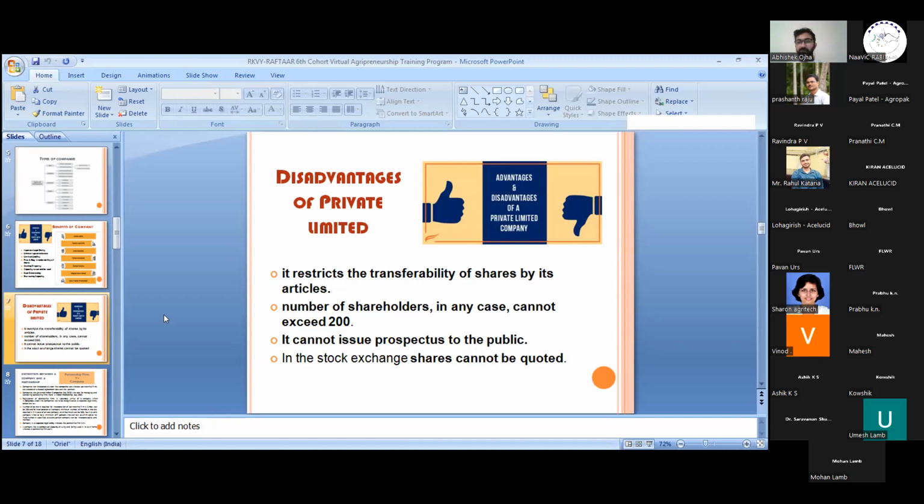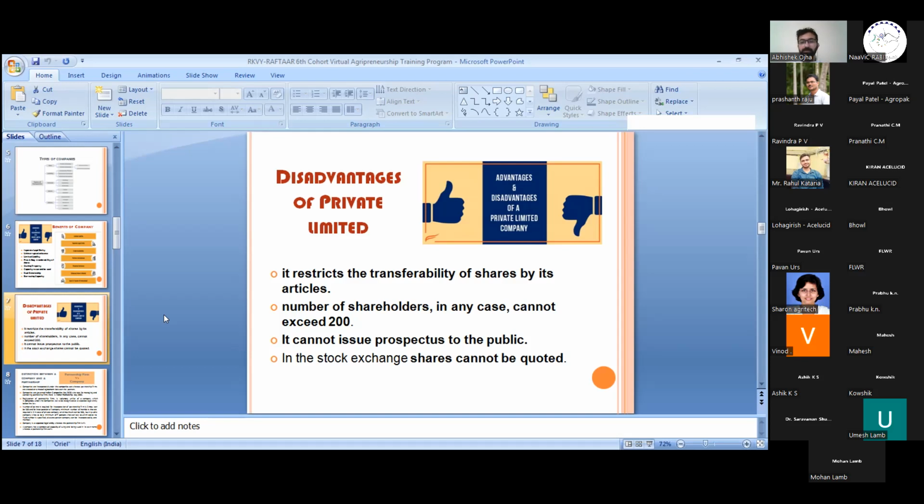It specifies what actions can be taken by a company, how to deal with the directors and other parties inside or outside the organization, how to do contracts, and how to run the business. That is governed in the memorandum. And articles specify the internal matters of the company. They govern the management of the company. So it specifies that the transferability of shares is restricted in a private limited company.